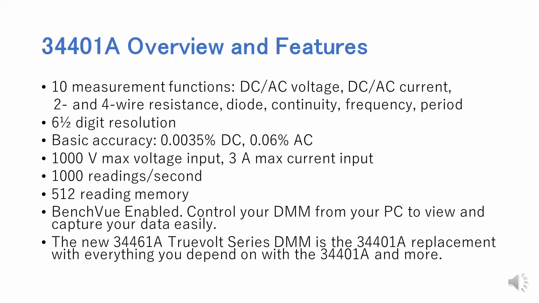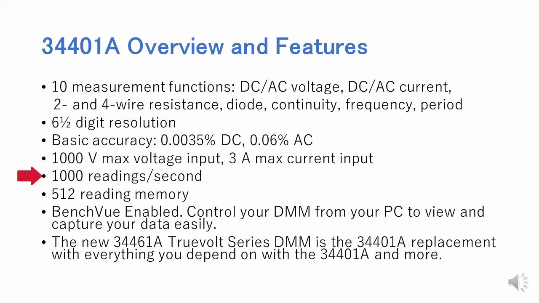34401A overview and features. At first, 10 measurement functions: DC and AC voltage, DC and AC current, 2 and 4 wire resistance, diode, continuity, frequency, and period. 6.5 digit resolution. Basic accuracy 0.0035% at DC, 0.06% at AC, 1000 volt max voltage input, and 3 ampere max current input.